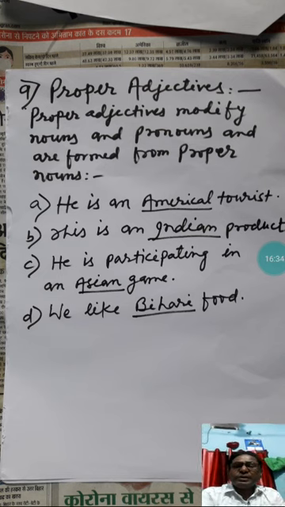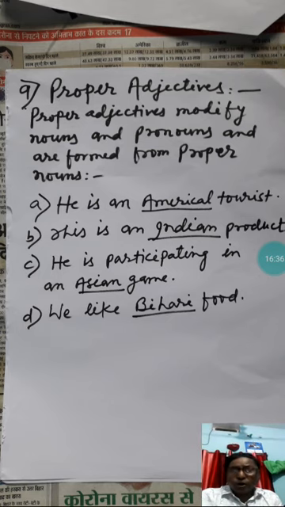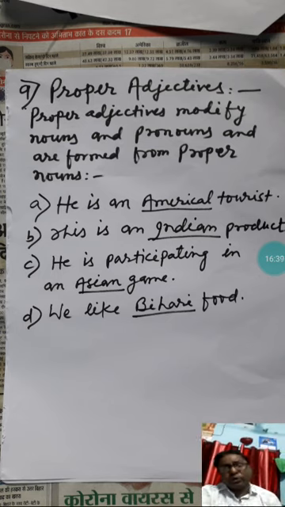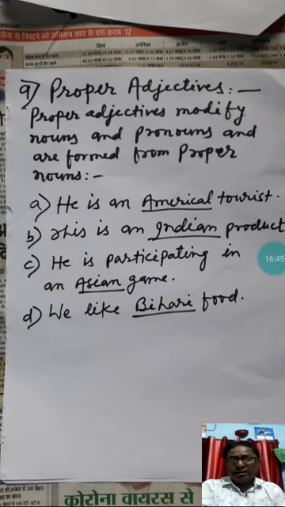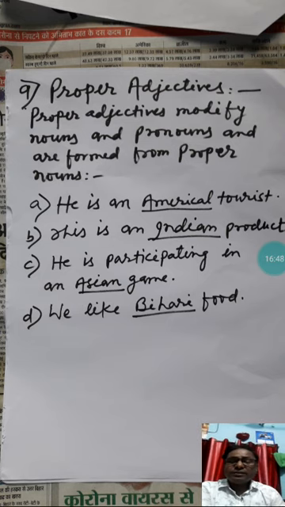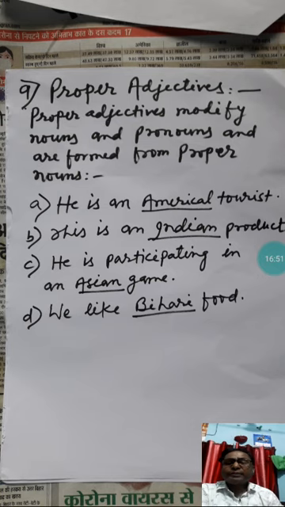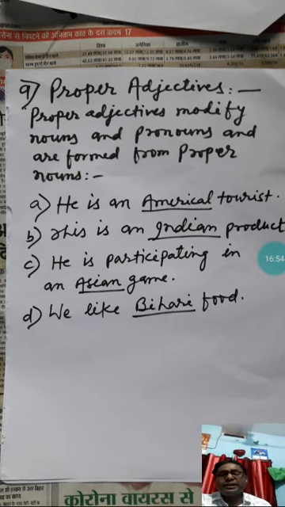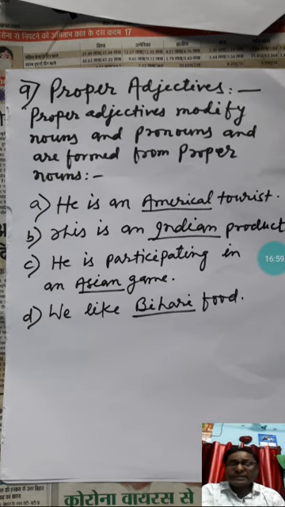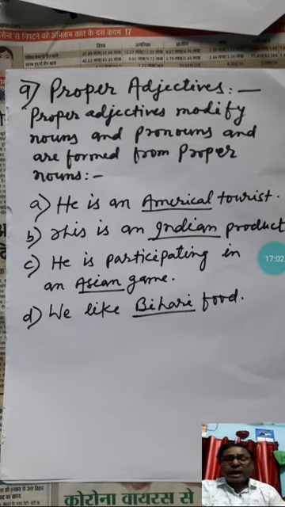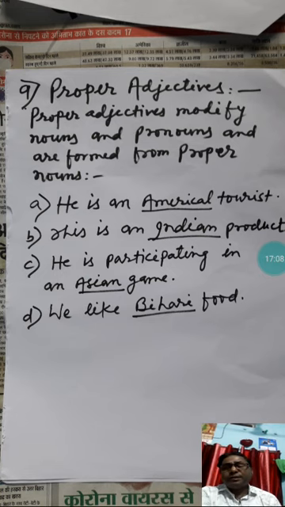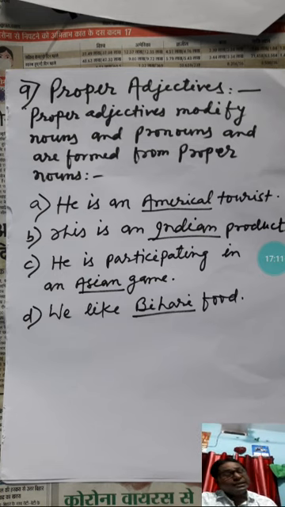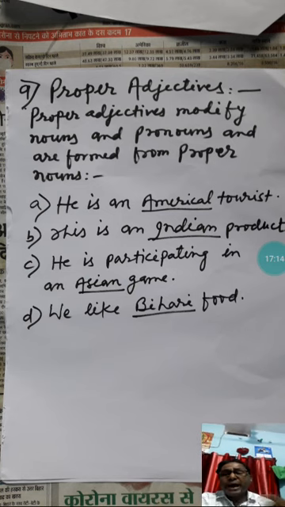He is an American tourist. This is an Indian product. Which product? Indian product. The adjective Indian is made from the proper noun India, and so it is capitalized. Indian, American, okay. Asian in the next sentence. We like Bihari food here. Bihari is what? A proper noun. It is the name of a state. It is a proper noun, and so it is describing the food by making it Bihari. We like Bihari food, and that's why it is capitalized.